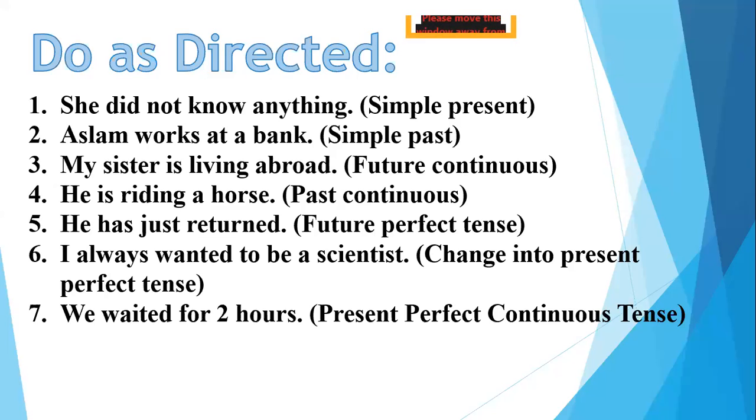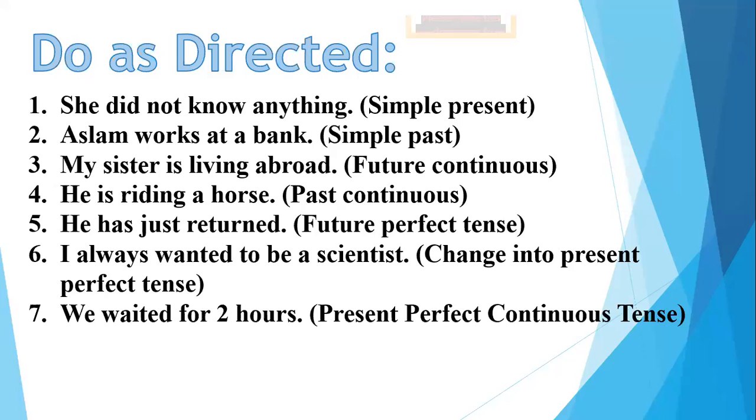That is, works changes into worked. Now see, it's the first form of the verb. This is the base form, work, but I put an S because Aslam is a third person singular. But S is not making it the past form. It is only added because this is the third person singular. If I have to change the form, I'll put an ED. Aslam worked at the bank.